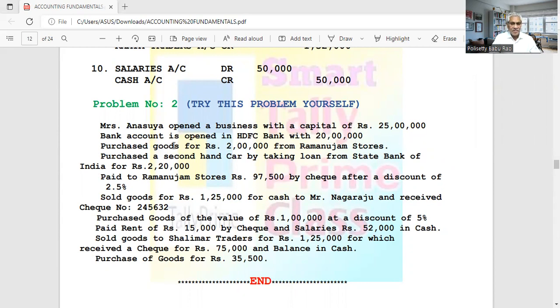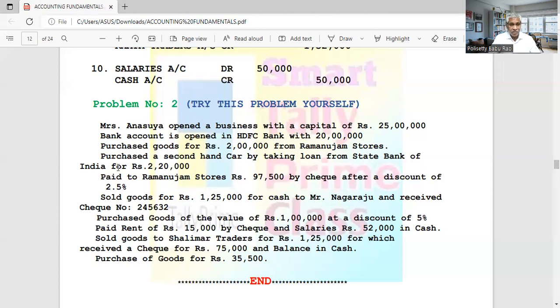Then purchased goods for 2 lakhs from Ramanujam Stores. Here we purchased goods from Ramanujam Stores, so no cash is paid. Our two accounts are goods and Ramanujam Stores. As I told you already, we do not record it as goods, we record it by the transaction. What is happening? Purchase. So you write the purchases account. Purchases account is debited and Ramanujam Stores account is credited.